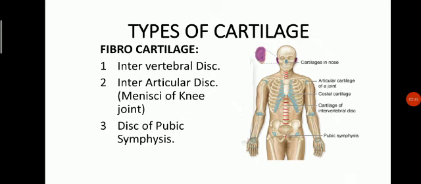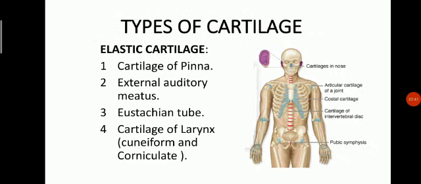Fibrocartilage is present in intervertebral discs, interarticular discs, menisci of the knee joint, and the disc of the pubic symphysis. Elastic cartilage is present in the cartilage of the pinna, external auditory meatus, Eustachian tube, and cartilage of the larynx, cuneiform and corniculate. They are the examples of the elastic cartilages.